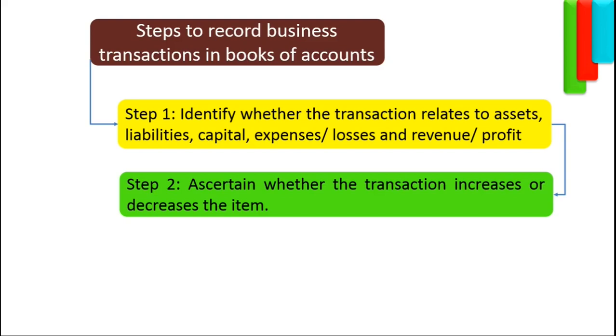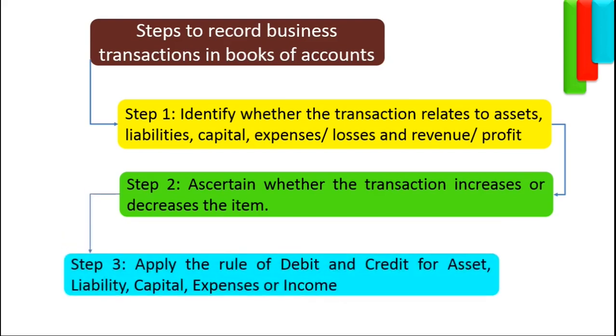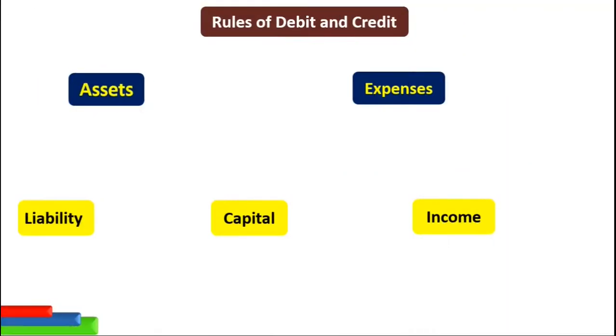After these two steps, we will have to follow the final step, which is to apply the rule of debit and credit. Now, let us understand the rule of debit and credit. Till now, we have learned that all transactions can be grouped under 5 basic categories. These are assets, expenses, liability, capital, and income. We also know that because of a transaction, the value of these items may either increase or decrease.